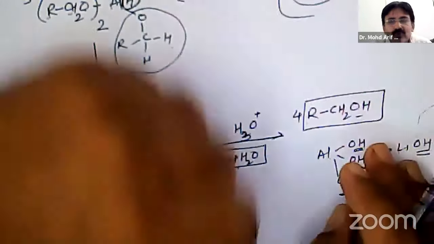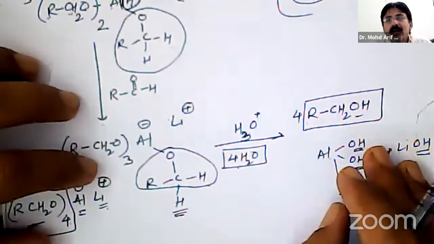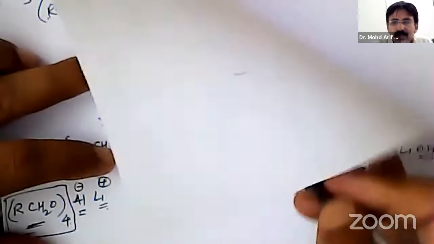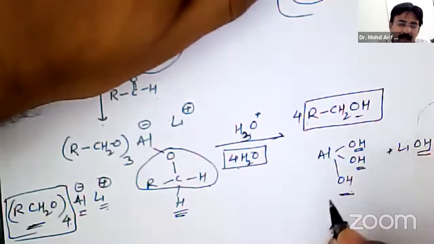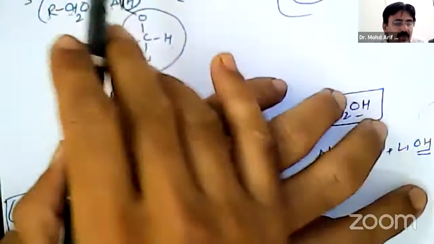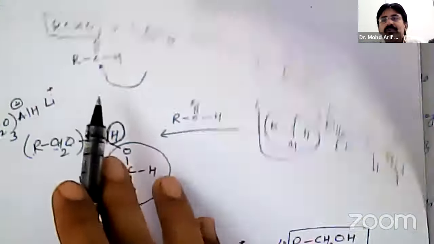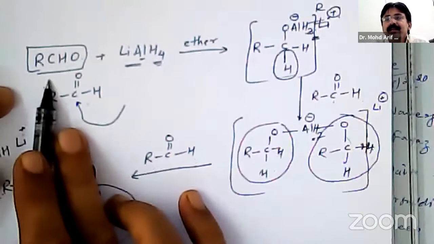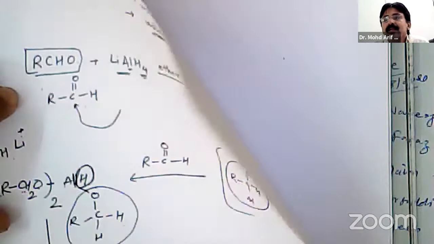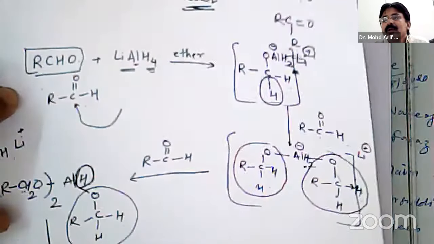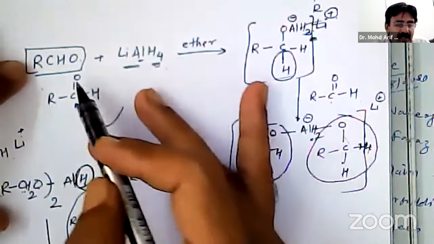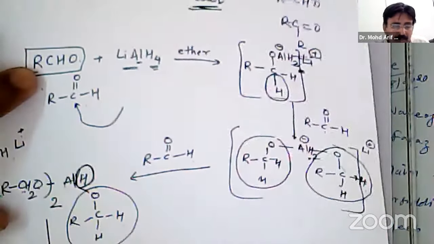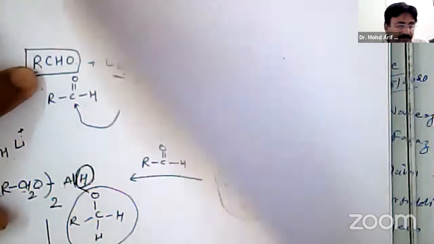By selecting a suitable alkyl group, we can prepare desired alcohols. When we use a CH3 group in our aldehyde, it will give us ethyl alcohol.